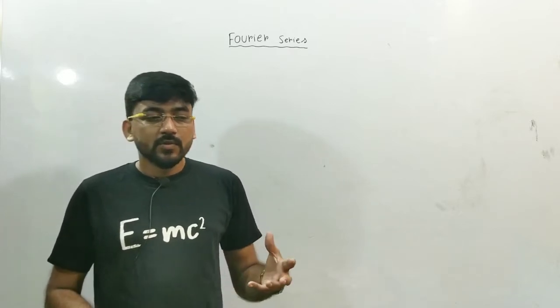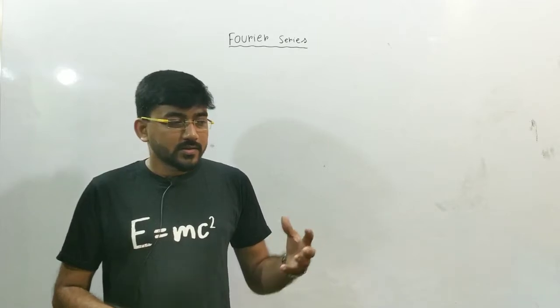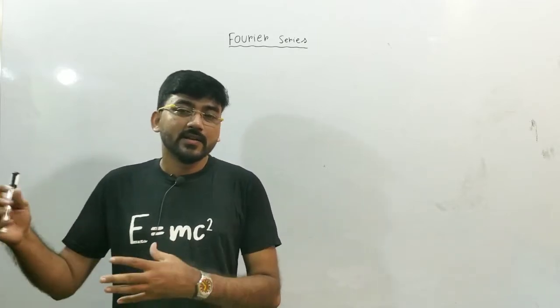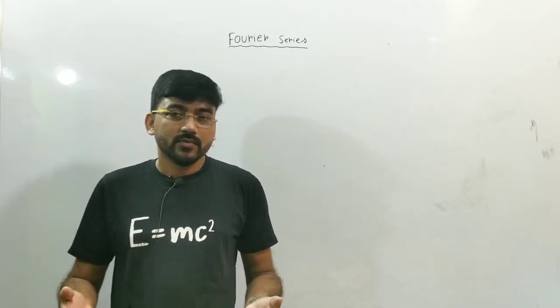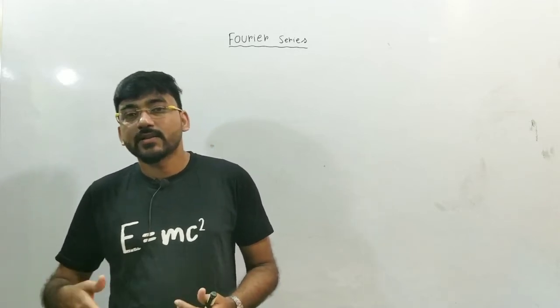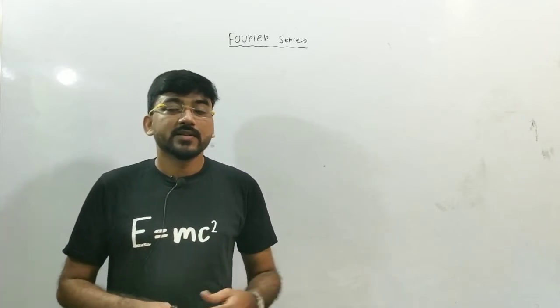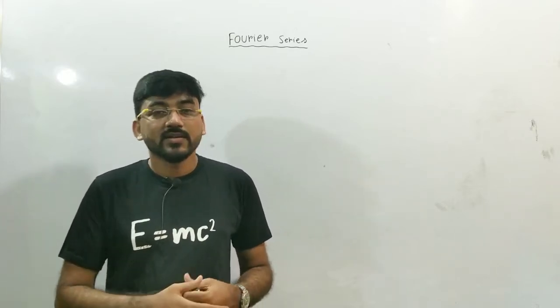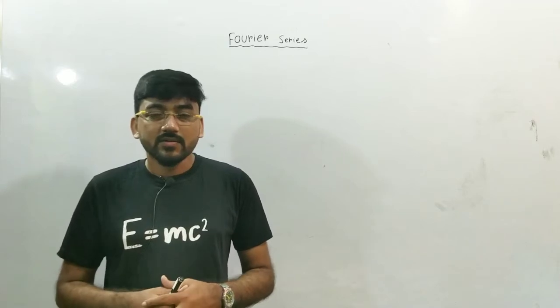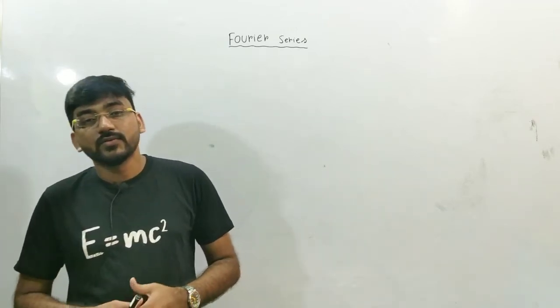If you have a course on infinite series or power series, then you know some functions can be expanded in terms of some power of x, like e to the power x, sin x, cos x. These kinds of functions can be expanded by using Taylor series expansion, by using Maclaurin series. So these are basically the power series. And here I am going to discuss another kind of series that is known as Fourier series.